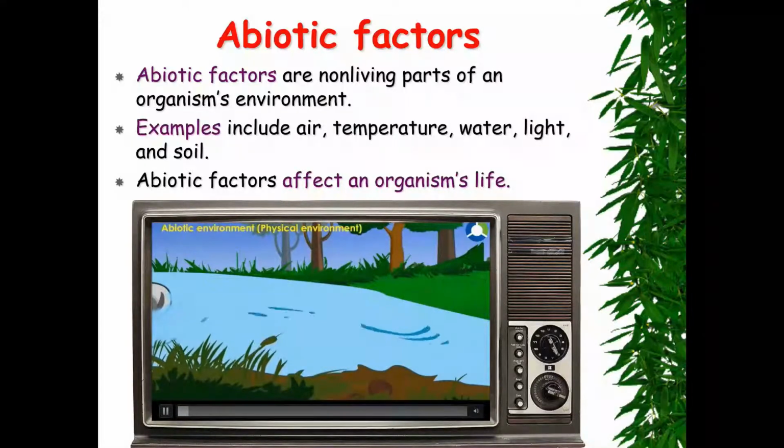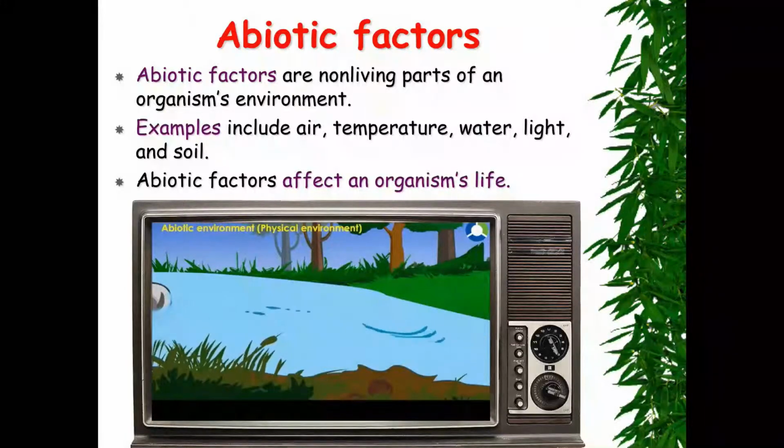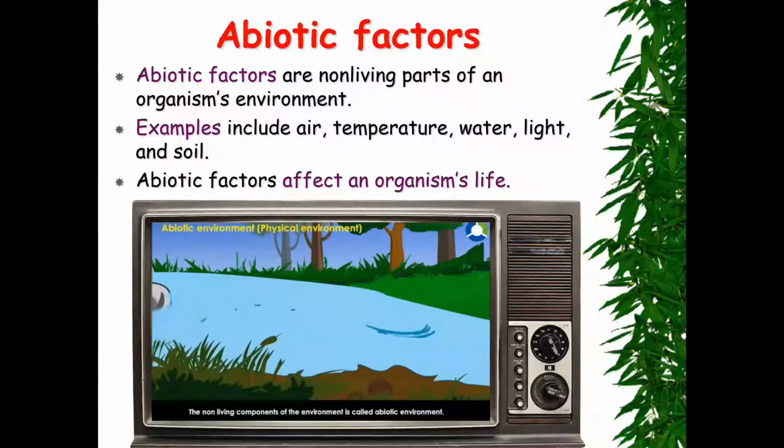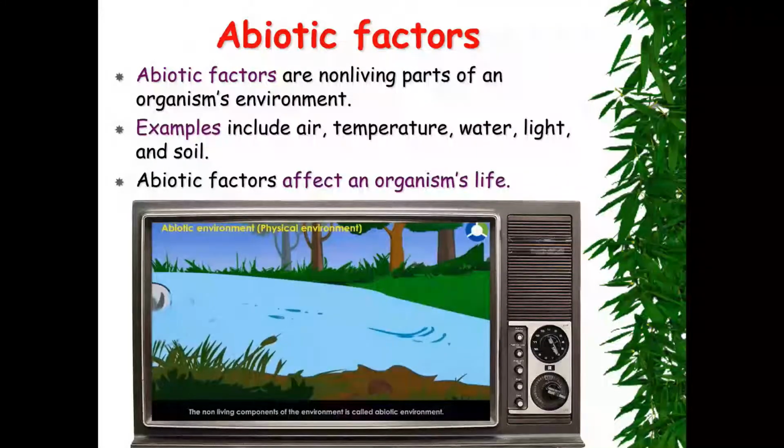Abiotic environment, the physical environment. The non-living components of the environment are called the abiotic environment.